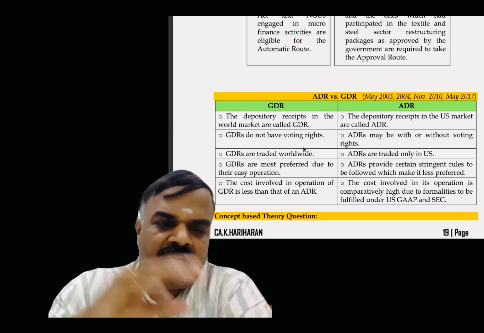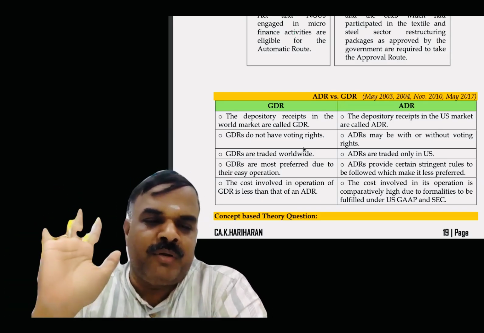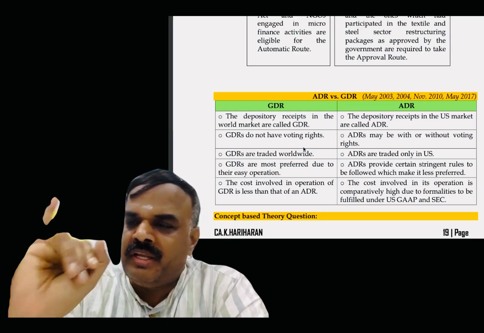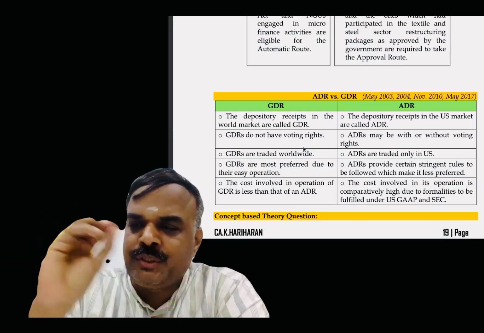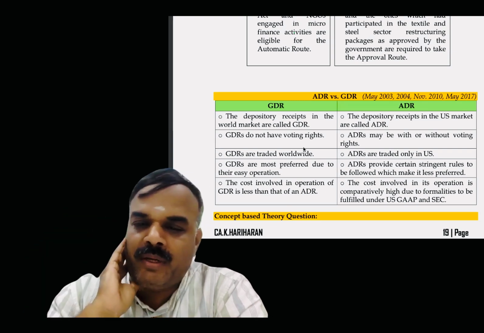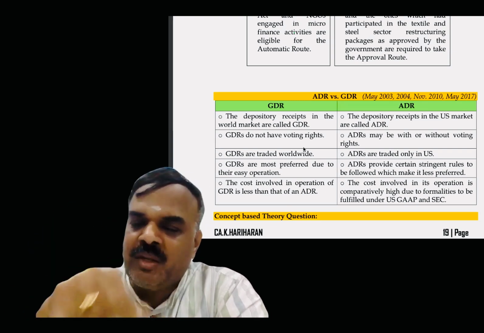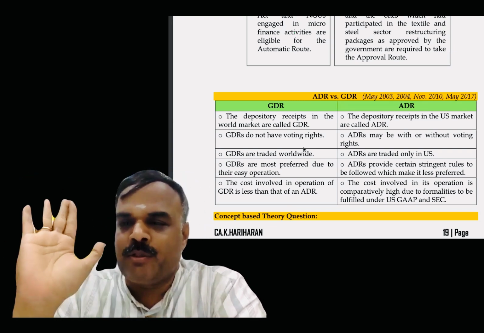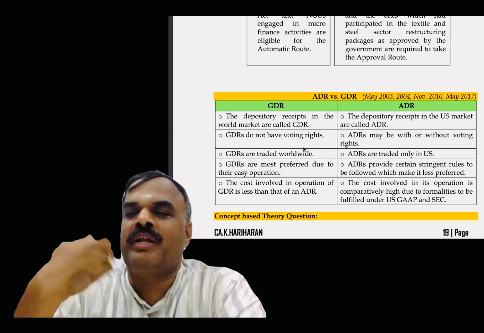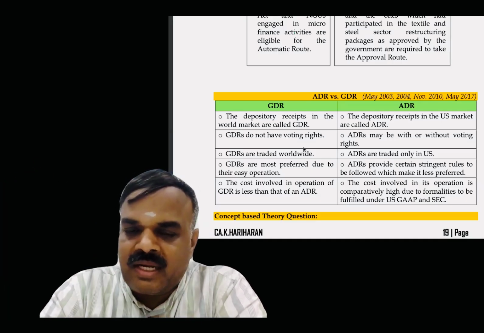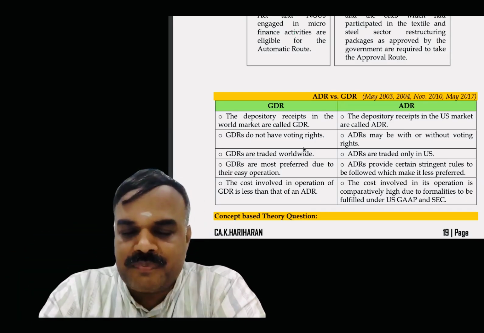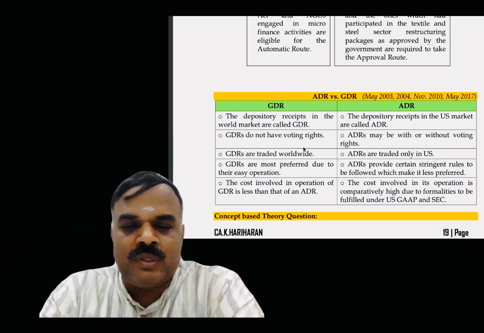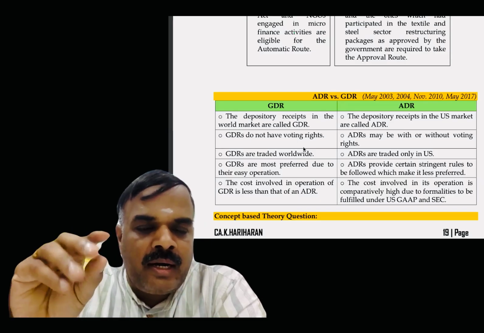Okay. So for 5 marks, you have to remember 5 points. ADR only in America, GDR for global. Issued in the US market, versus the global market. ADR is within one country, therefore with or without voting rights is possible. GDR is global, therefore voting rights may not be permitted. Clear? ADR traded only in the US, GDR can be traded anywhere.